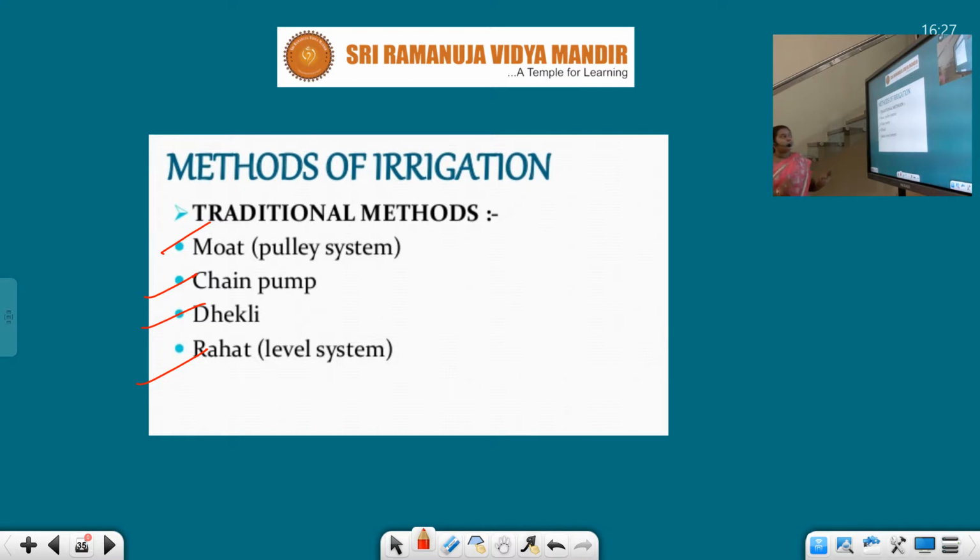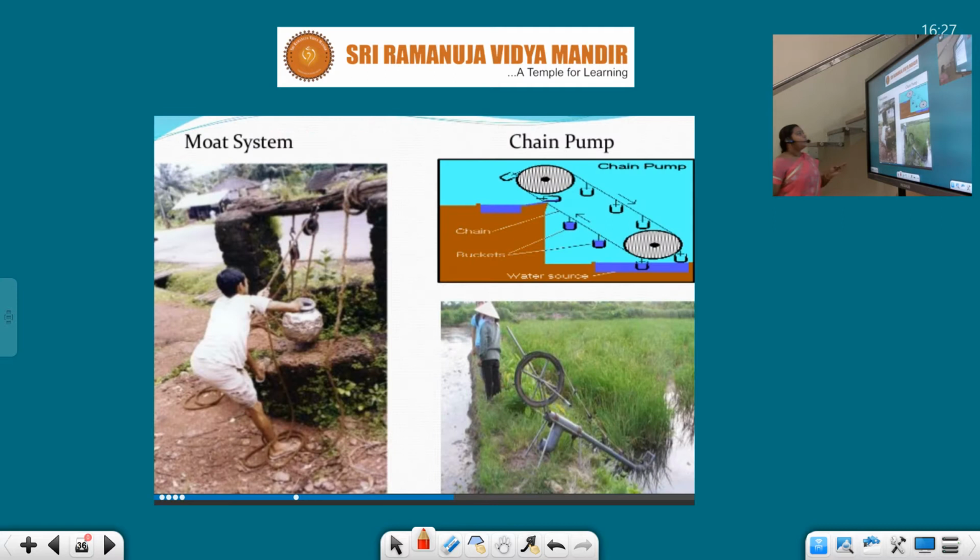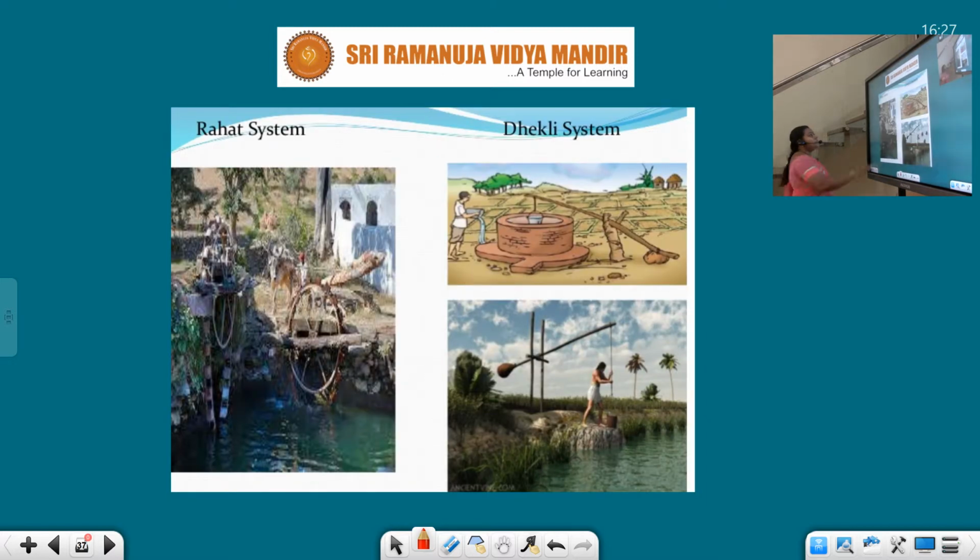Okay, children, these are the different methods. Whatever I explained, these are traditional methods. I am just giving the introduction of the traditional irrigation methods. In the next class, let us discuss all these things very deeply. Moat, chain pump, Rahat system, Dekli, these are the traditional methods, students. Our grandparents, ancient people used to follow this type of methods to irrigate their fields.